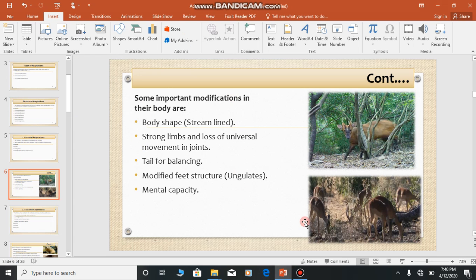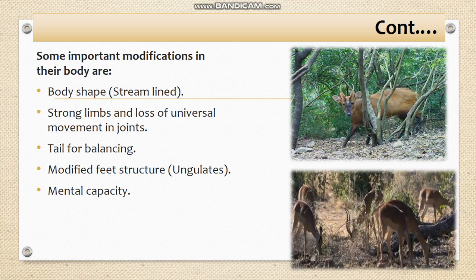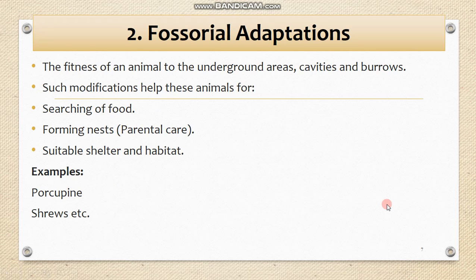Hi students, welcome back. We are discussing some structural modifications or adaptations in animals. The second one is the fossorial adaptations. Fossorial adaptations mean the adaptations of animals to live in underground areas, to live in different types of burrows or different cavities, etc. Simply, we can say that it is the fitness of an animal to live in underground areas.